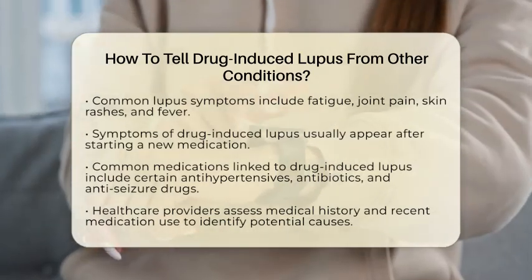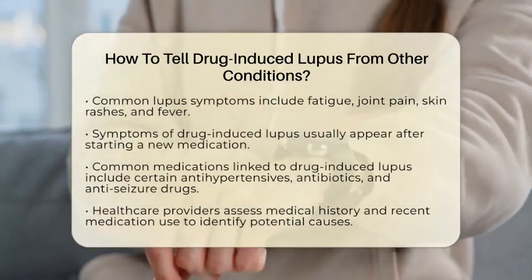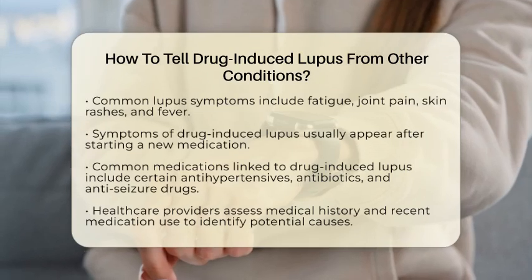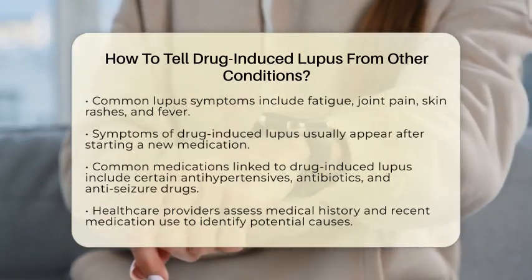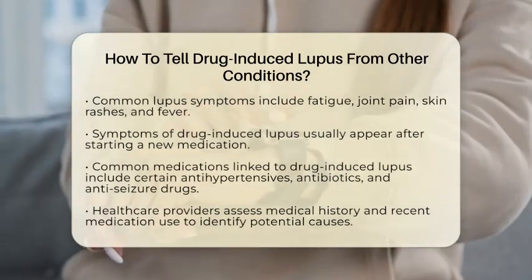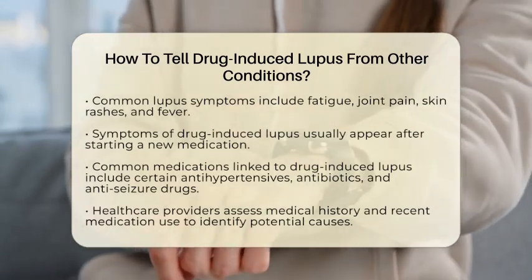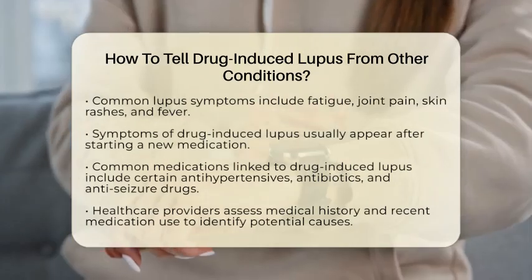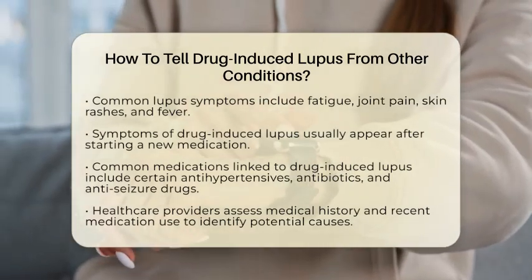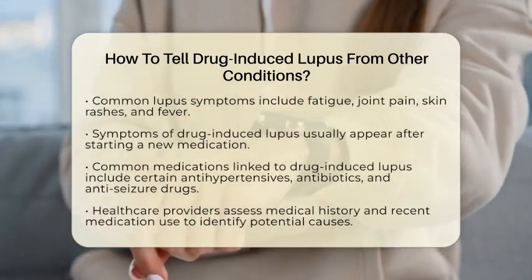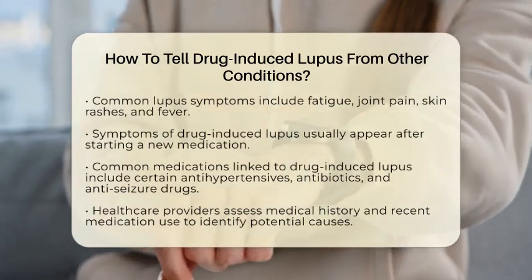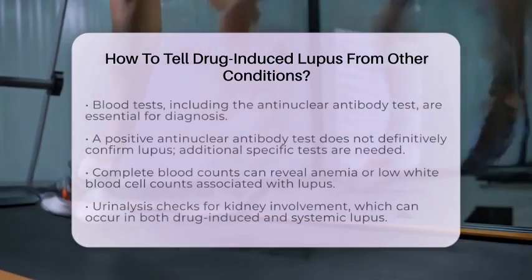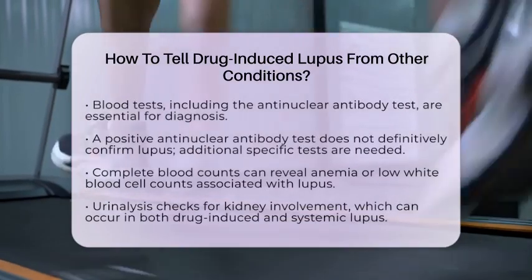To distinguish drug-induced lupus from other conditions, healthcare providers often start with a thorough medical history. They will ask about recent medication use and any new symptoms. Blood tests are also crucial. The anti-nuclear antibody test is commonly used. While nearly all people with lupus test positive for this antibody, a positive result alone does not confirm lupus. More specific antibody tests can help support the diagnosis.